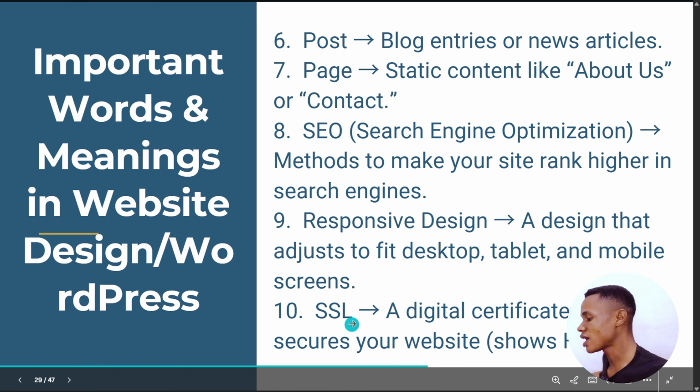All right, so we have to have SSL. SSL is a digital certificate, a security certificate.